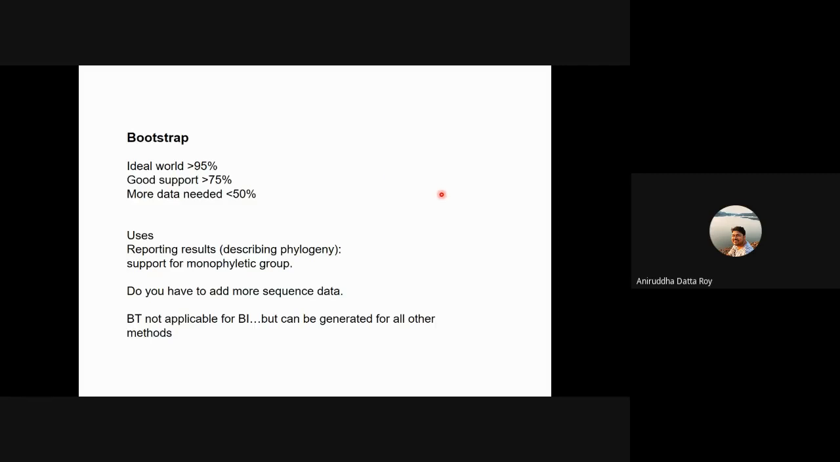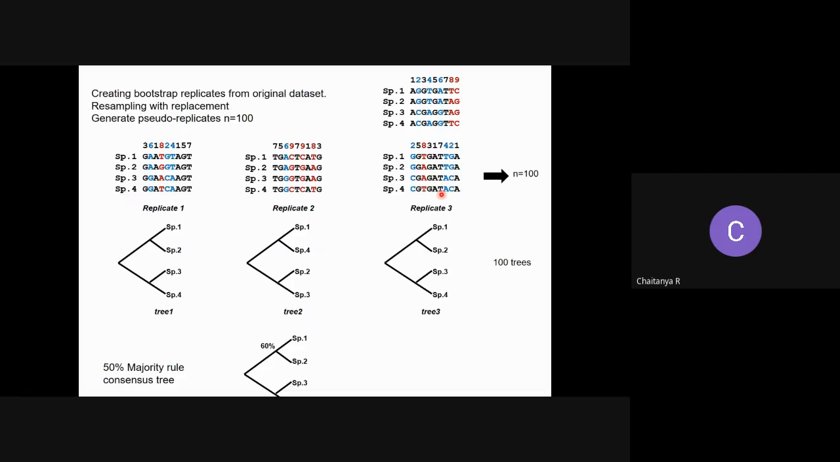Okay, so are there any questions? One thing I wanted to add is that the bootstrap value for the branch basically tells you how confident the algorithm is of the monophyly of the species that eventually descend from it, right? That's all it tells you. Roy, can you go back to that tree picture? The previous slide, yeah, thank you.